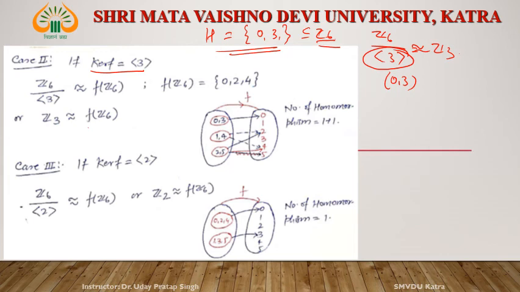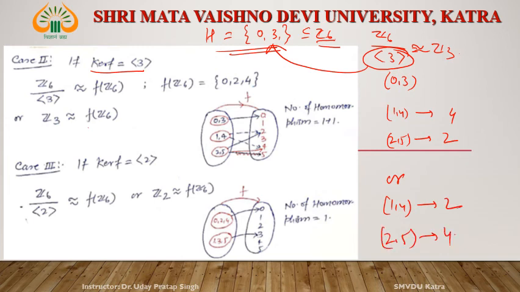What is 3? 3 is 0, 3. Then 0, 3 goes to 0. What is 1, 4? 1, 4 goes to 4 and 2, 5 goes to 2, or 1, 4 goes to 2 and 2, 5 goes to 4.